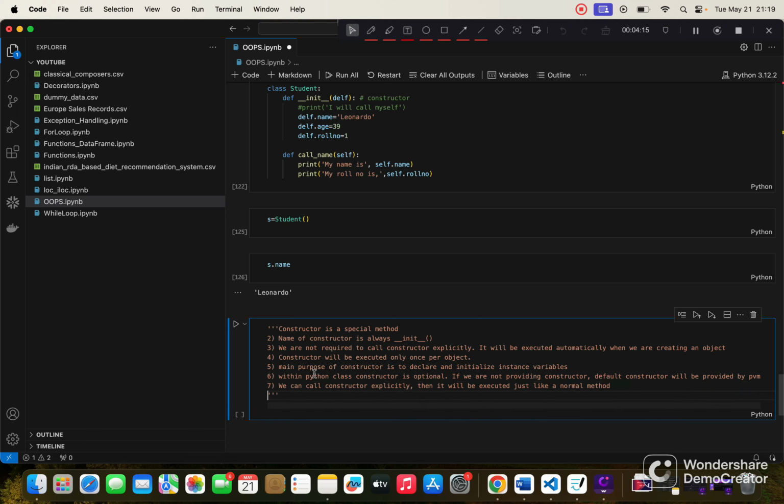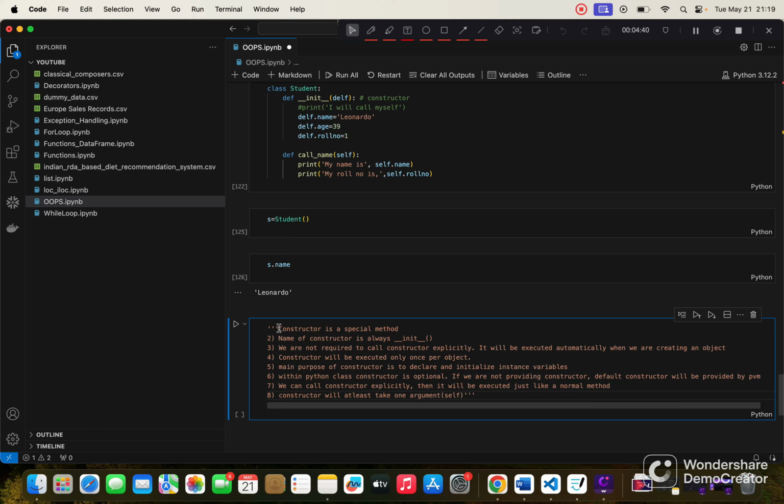The eighth point is, the constructor will take at least one argument, and that is going to be self. So whenever we are creating a constructor, it will have at least one argument, that is self. We cannot create any constructor without self.